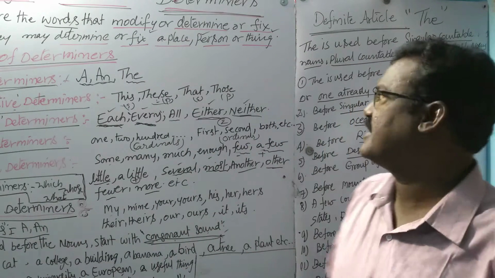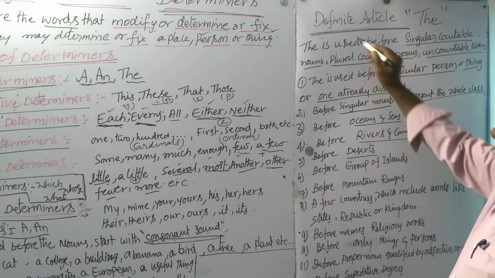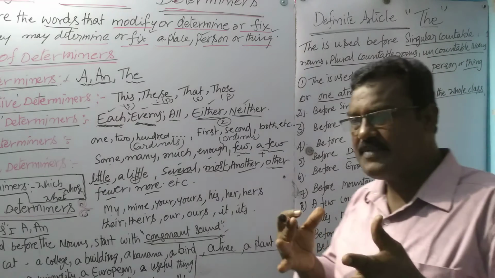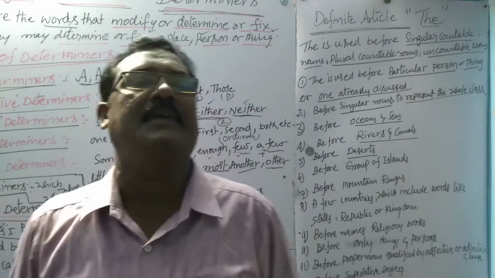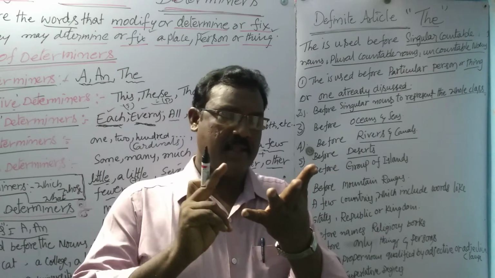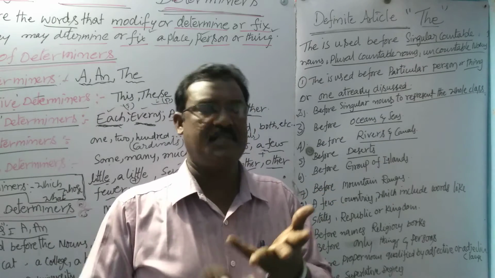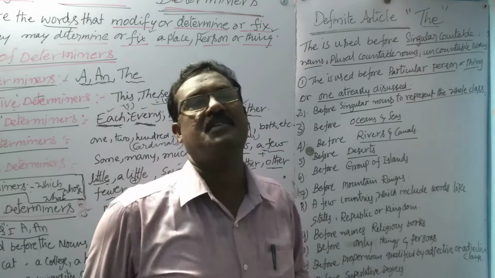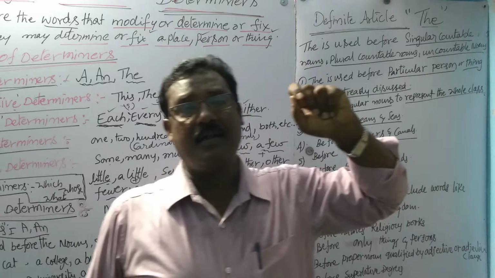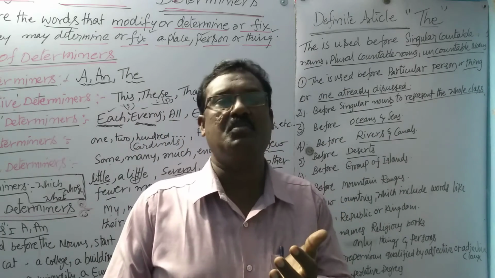Now we are going to discuss the definite article "the." See here, definite article the. Definite means it says exactly which noun we are discussing. A noun is nothing but the name of a person, place, or thing. Person we are discussing, place we are discussing, thing we are discussing. These are called nouns.